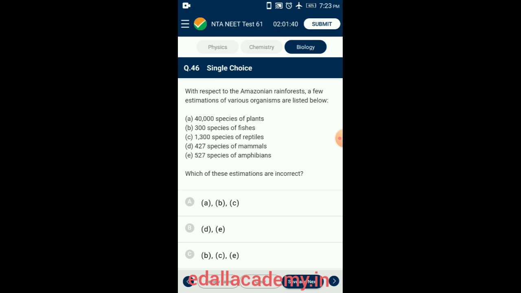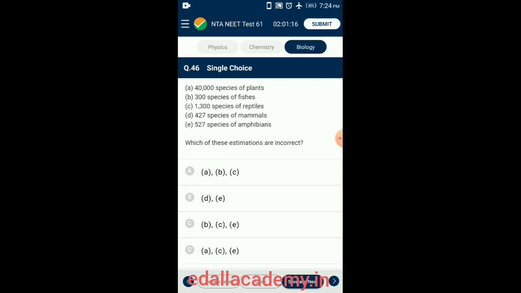Scientists estimate that in these rainforests there might be at least 2 million insect species waiting to be discovered and named. From the given 5 options, B, C, and E are incorrectly given. So the answer for this question is option C.